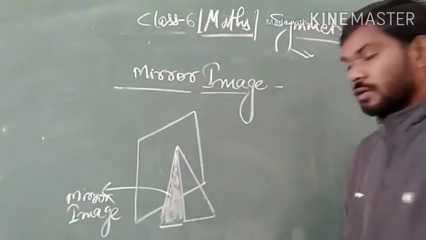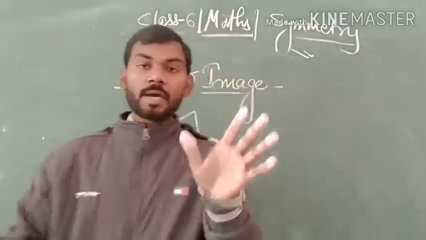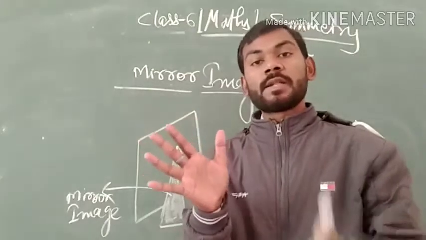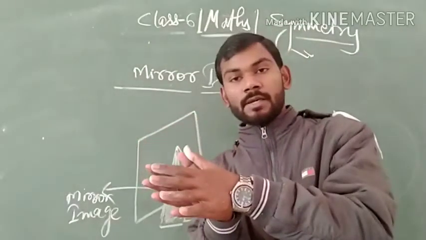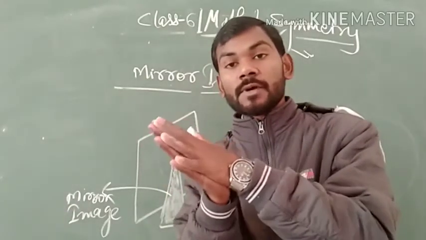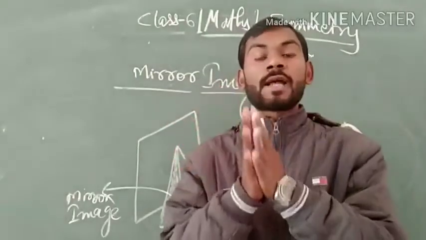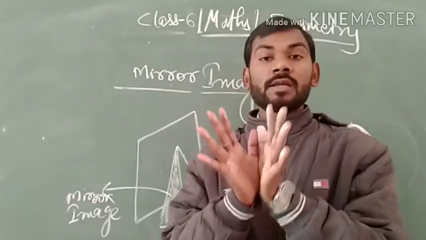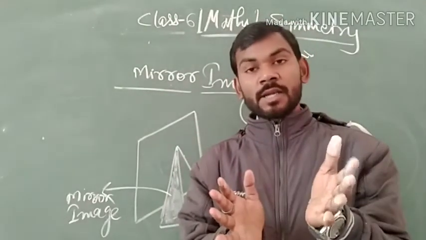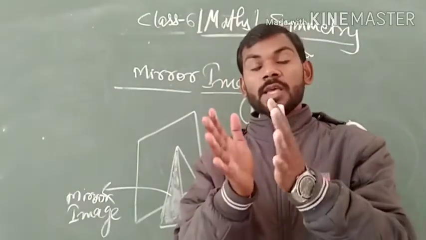We can easily understand this by the palms of our hands. If we place the left hand on the palm of the right hand, then we can see that the left hand completely covers the palm of the right hand. That is why both palms are symmetrical, because they are identical, and one hand is the mirror image of the other hand. Therefore, they have symmetry.